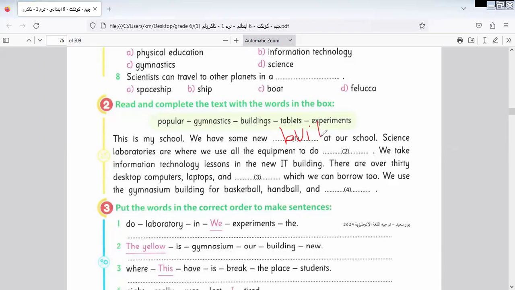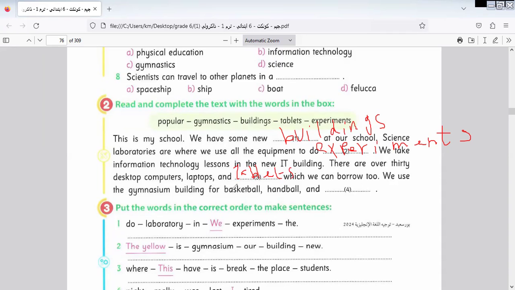As we learned during the lesson, you must pay attention, okay? Science laboratories are where we use our equipment to do what? To do experiments. Your teacher takes you to the laboratory to do experiments. We take information technology lessons in the new IT building. There are over 30 desktop computers, laptops, and what? And tablets, which we can borrow too.